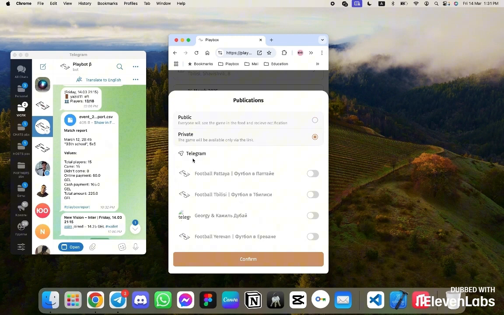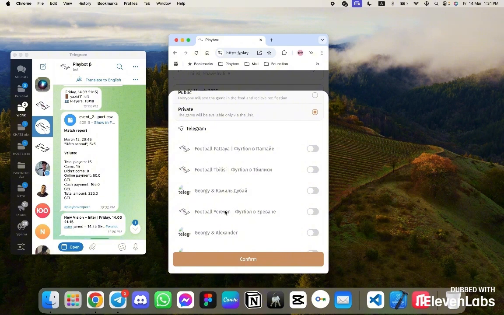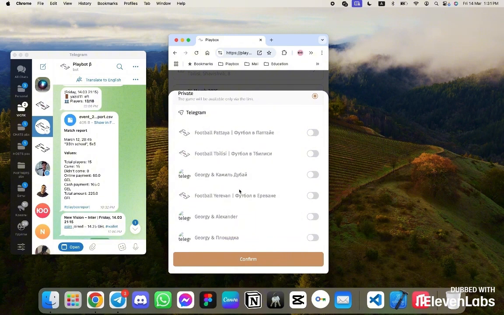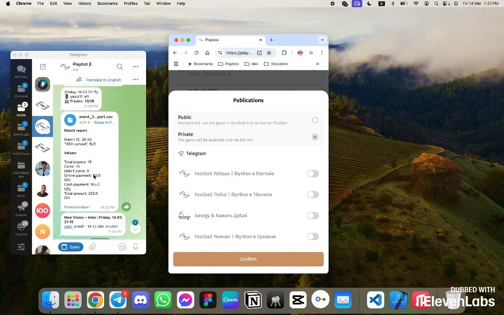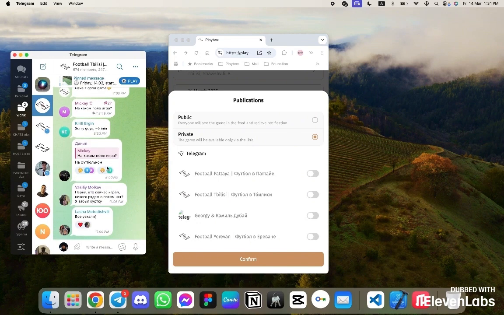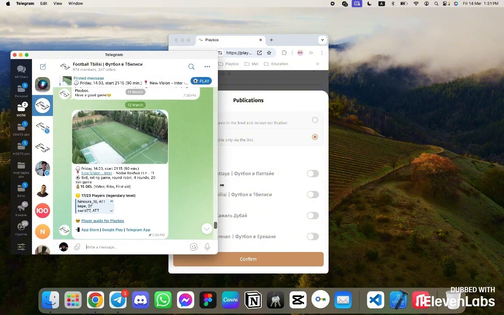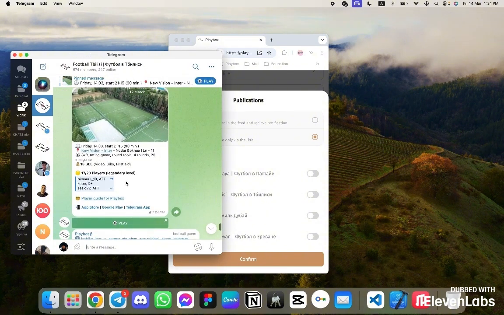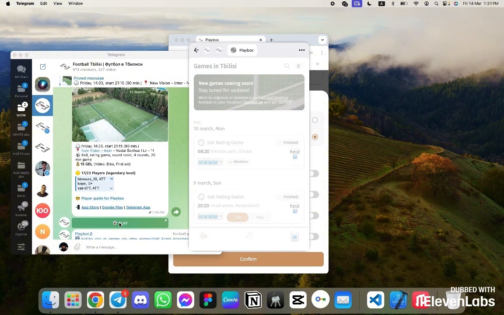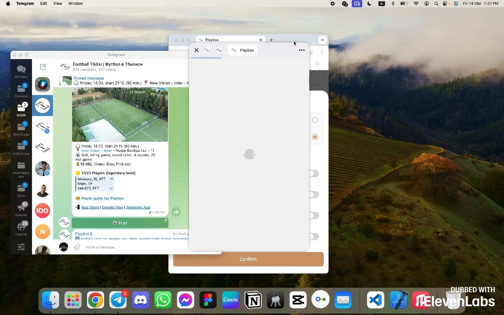And you can also create your own community in Telegram, connect with a bot and announce or not announce games directly in the Telegram community. I'll show you using the example of my Georgian community. Here we have a chat, and these kinds of announcements are created, and people can press on them here, open the lobby, and register for games.